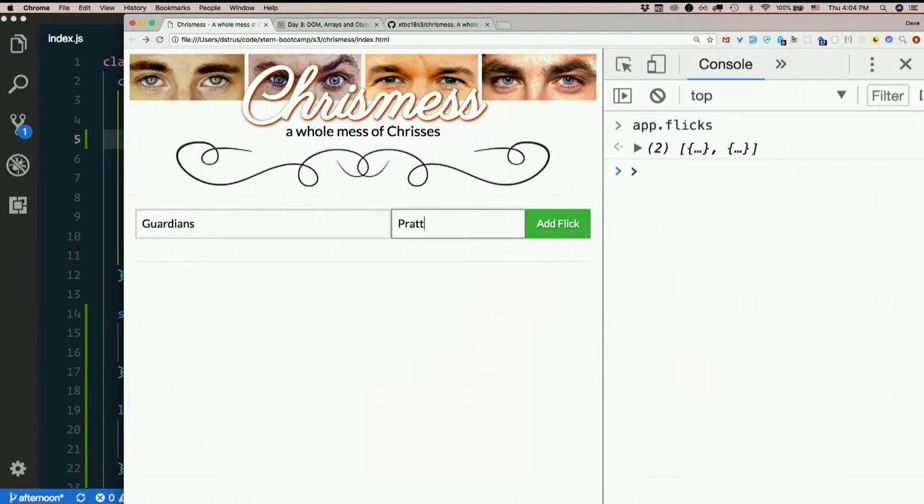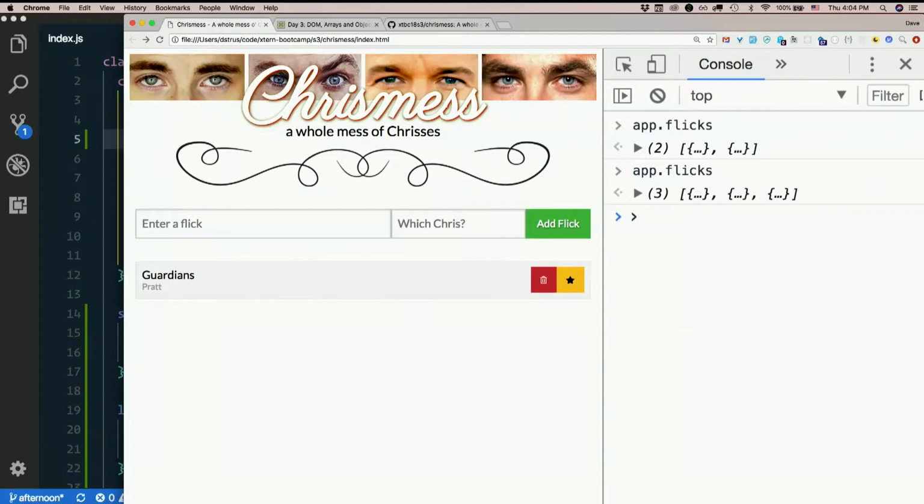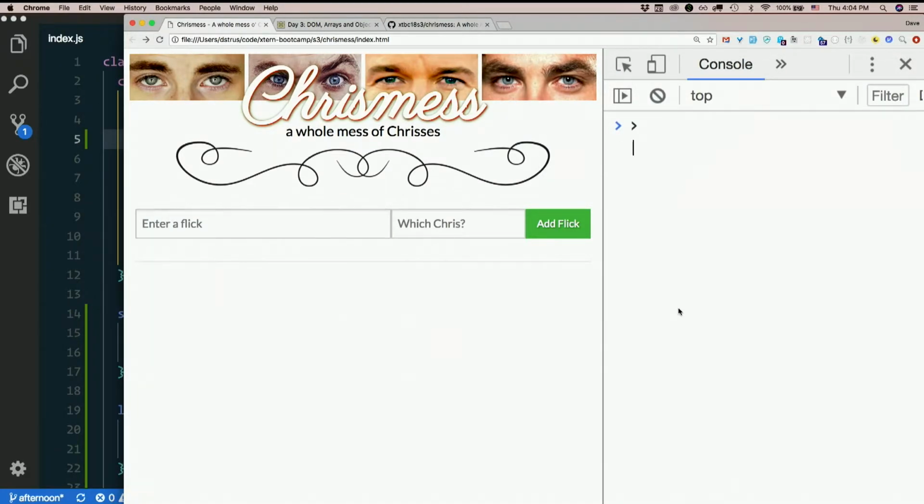Guardians, Pratt. Still has three in it. Only one of them's on the page. If I refresh again, all three of them are still in the array. So we just have to keep our UI in sync with our data, but our data is persisting, by golly. What if there were nothing in local storage, though?